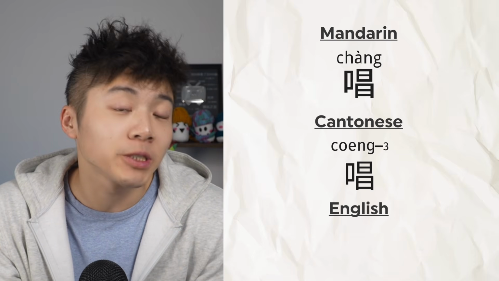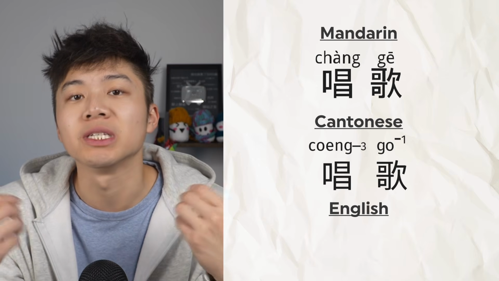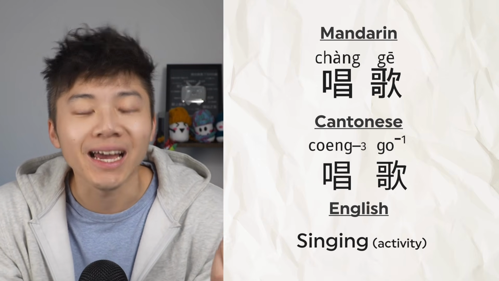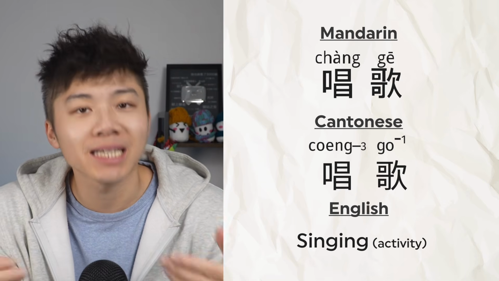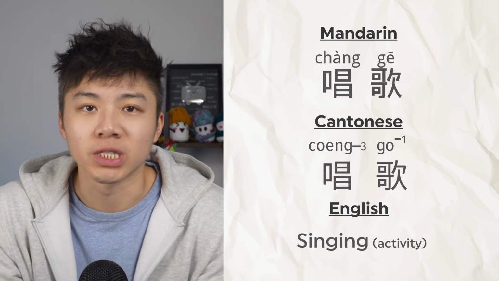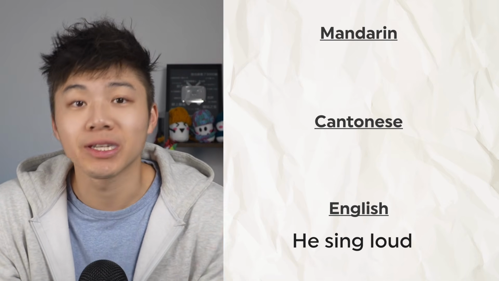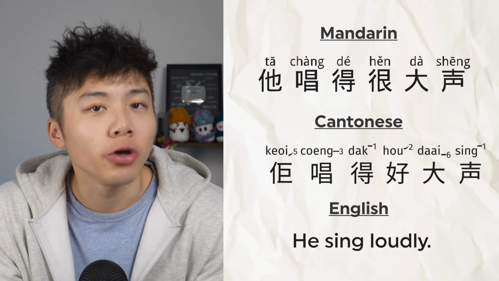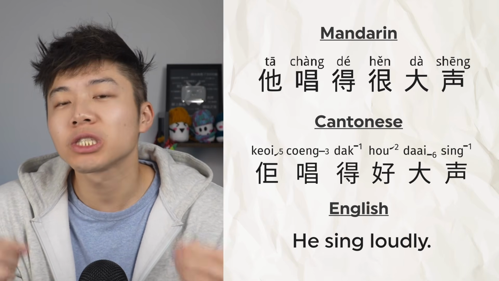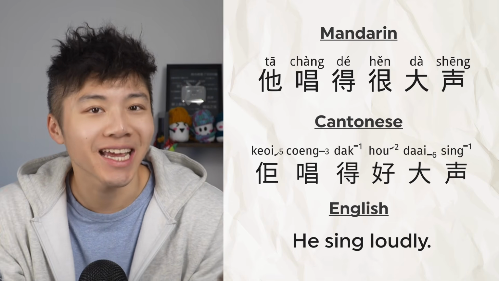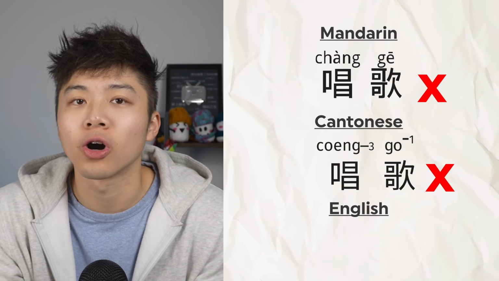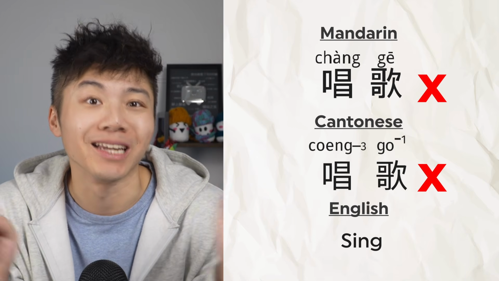But when you add in the object, 歌 or 歌, which means song, as in 唱歌, 唱歌, now you're talking about singing as an activity. Something you're actively doing with purpose or as part of a routine. So let's take the sentence, he sings loudly as an example. In Mandarin, 他唱得很大声. In Cantonese, 佢唱得好大聲. Here we are just describing the action to sing, so we just use 唱 or 唱 instead of 唱歌 or 唱歌, even though technically both mean sing in Google, right?